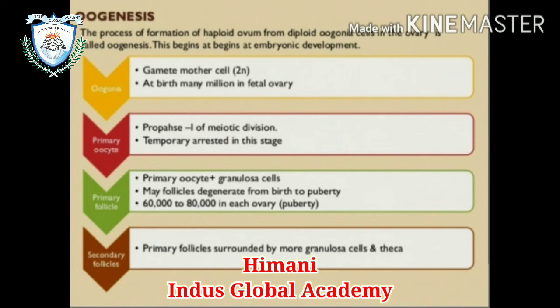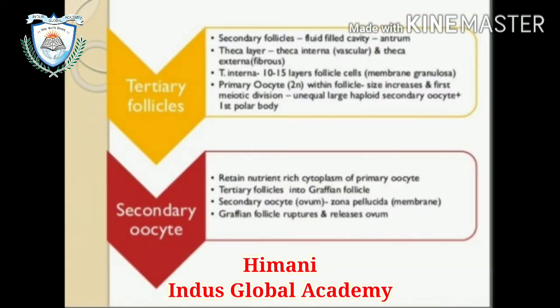These remaining primary follicles get surrounded by more layers of granulosa cells as well as a new theca. They now form the secondary follicle. The secondary follicle then gives rise to the tertiary follicle. The tertiary follicle is characterized by a fluid-filled cavity called the antrum, and the theca is organized into two layers: the inner theca interna and the outer theca externa.